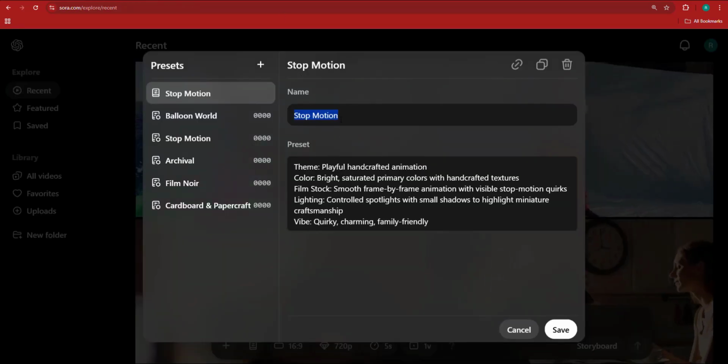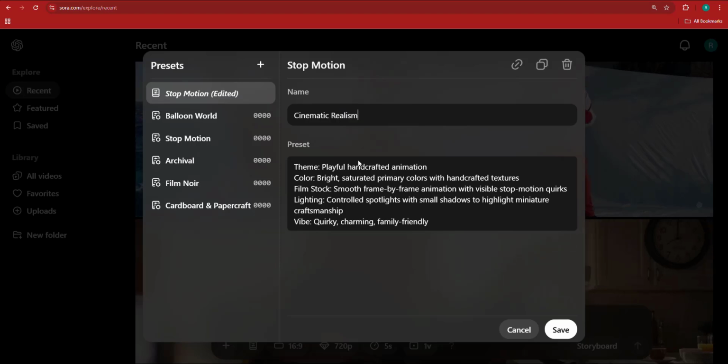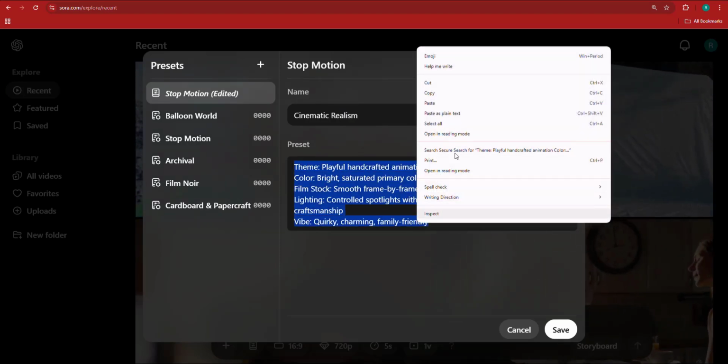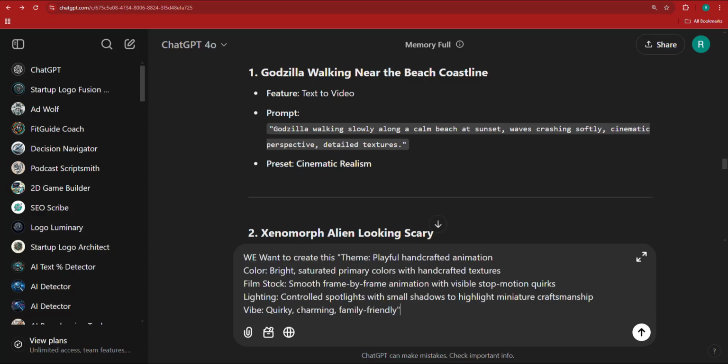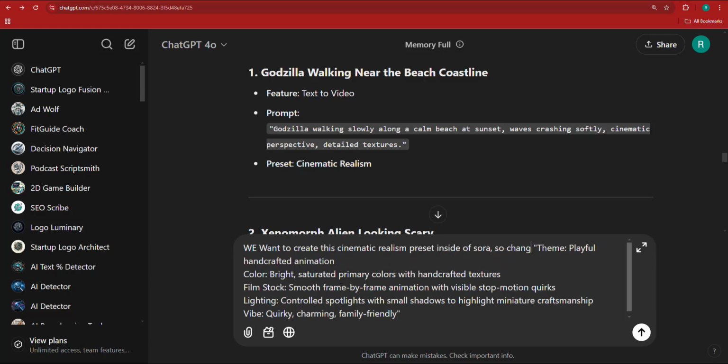So I'm going to go ahead and just paste this as cinematic realism. And I'm going to take this syntax here, copy it, and say we want to create this cinematic realism preset inside of Sora. So change the details below to create it.